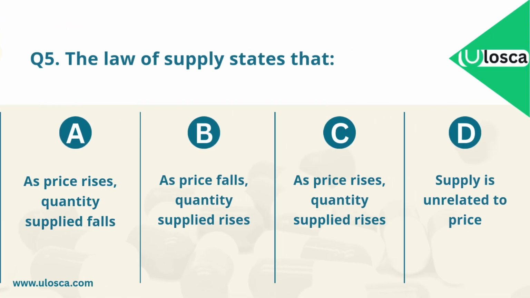Question 5. The law of supply states that A. As price rises, quantity supplied falls. B. As price falls, quantity supplied rises. C. As price rises, quantity supplied rises. D. Supply is unrelated to price. Which one is the correct answer?